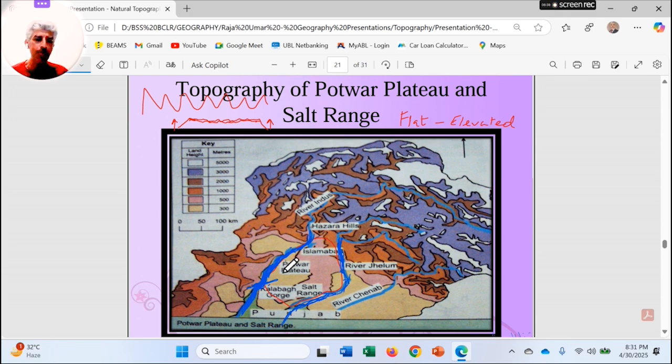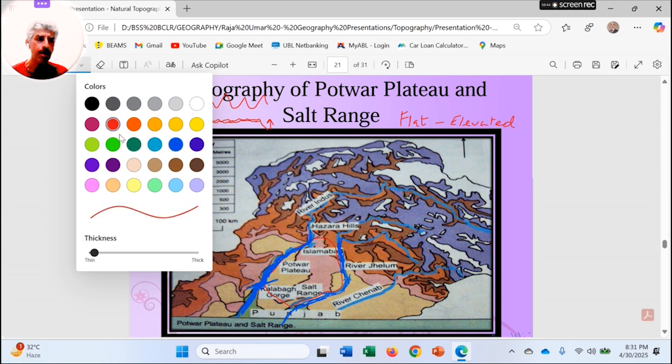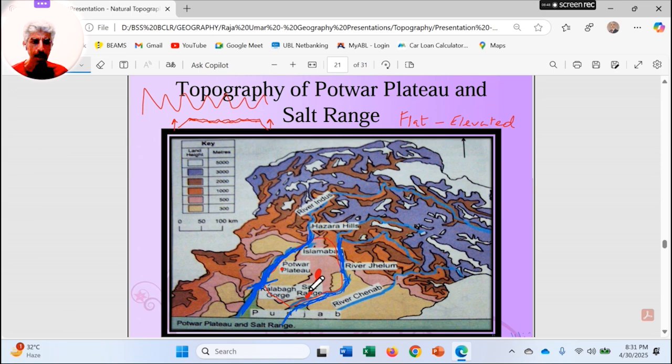So this whole land in between two rivers, river Jhelum and river Indus, is known as Pothwar Plateau. This is the location of Pothwar Plateau.